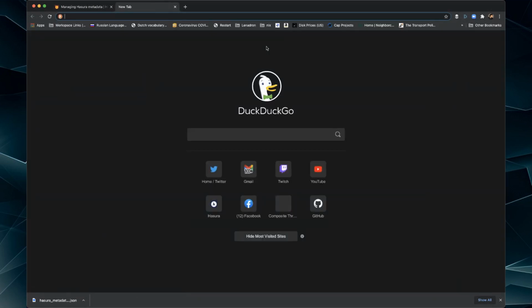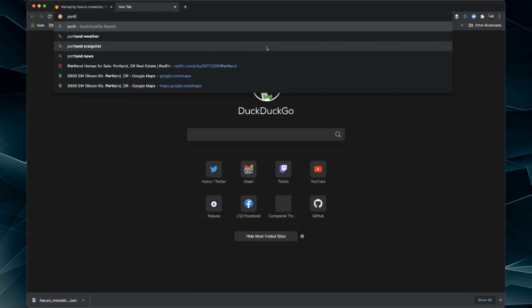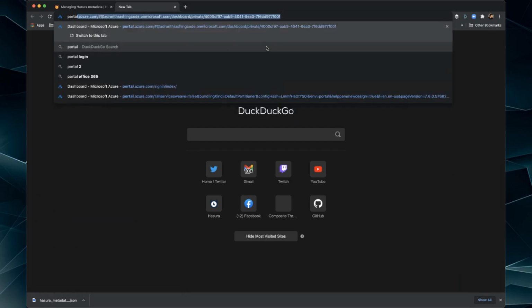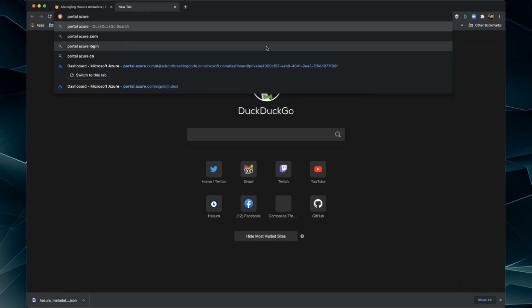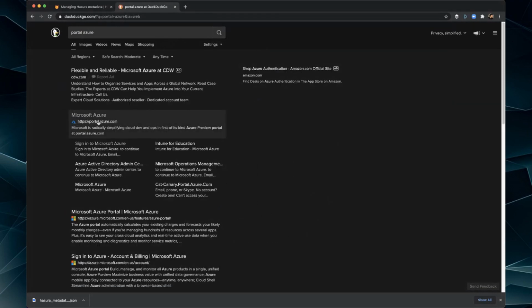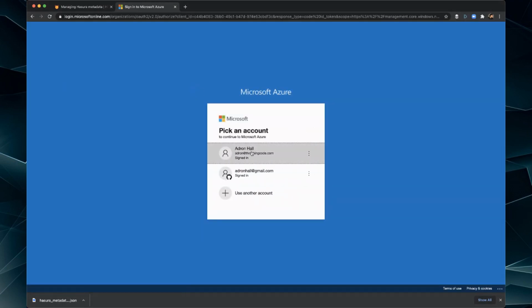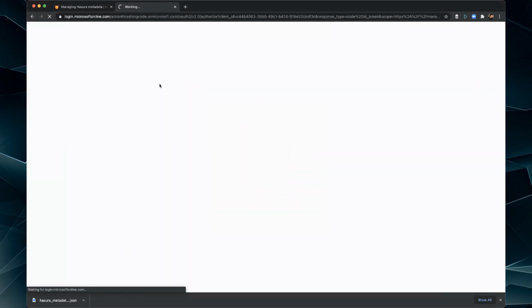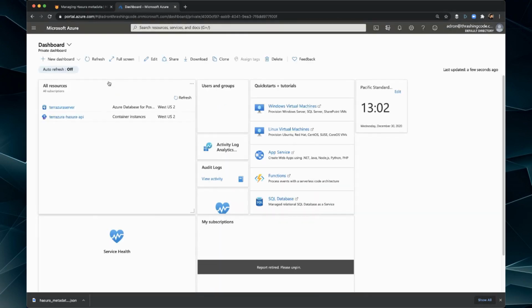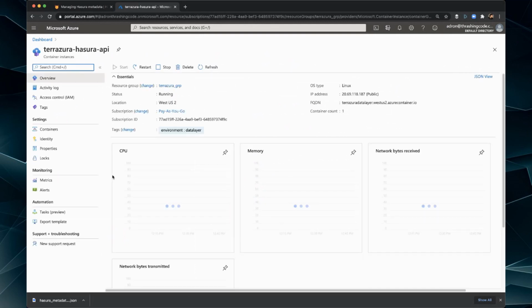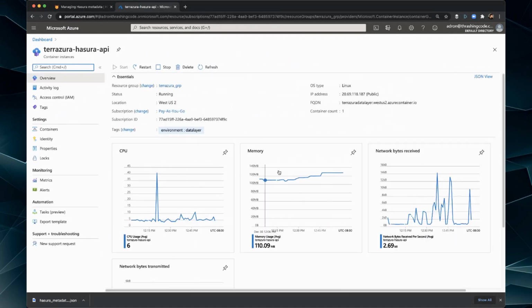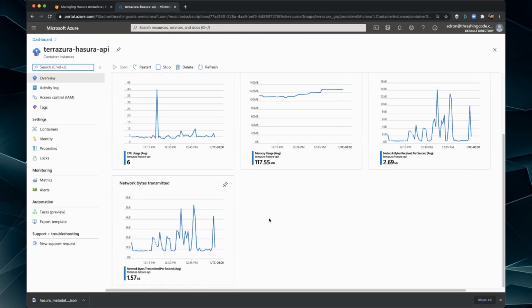Let's confirm in the console though, I mean in the portal. Every time I type portal, I type Portland. Weirdest sign-in process ever, I swear. Okay, there's our stuff. Terrazura Hasura API. Let's take a look at that real quick. There's our CPU, our memory usage, network bytes. So not super energy intensive, as you can see.